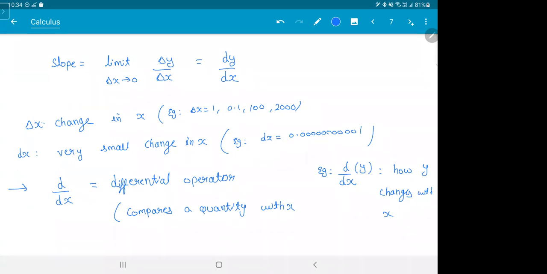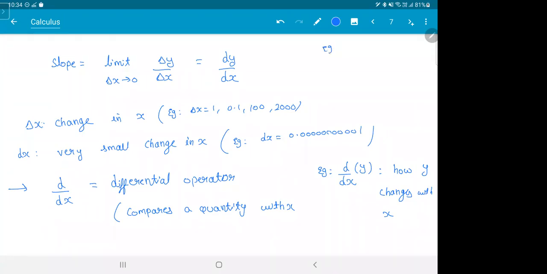The differential operator meaning: when I say dy dx, when someone writes like this, he's telling you it compares a quantity with x. I'll give you a few more examples. Don't worry, I'll tell you what it means. Just like in 3 plus 2, the plus adds. If I say 4 into 3, the into multiplies. In the same way, if I write dy dx of y, it compares how y is changing with x.